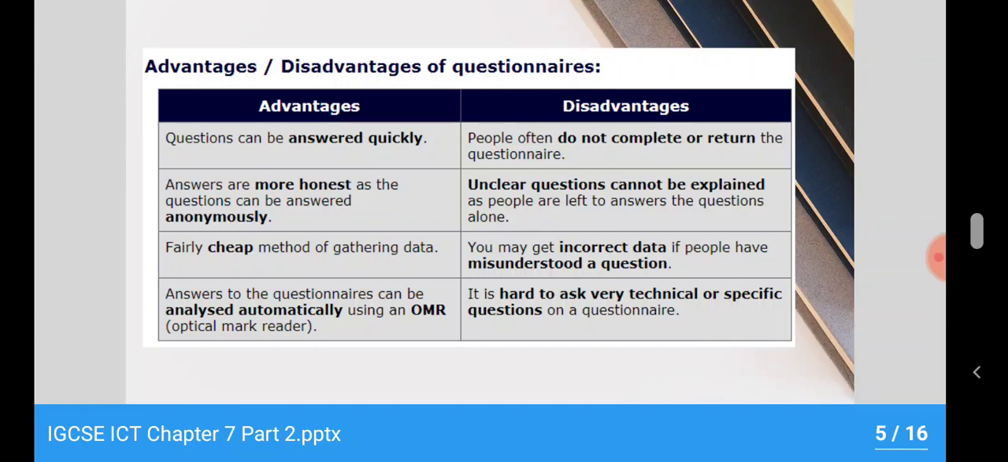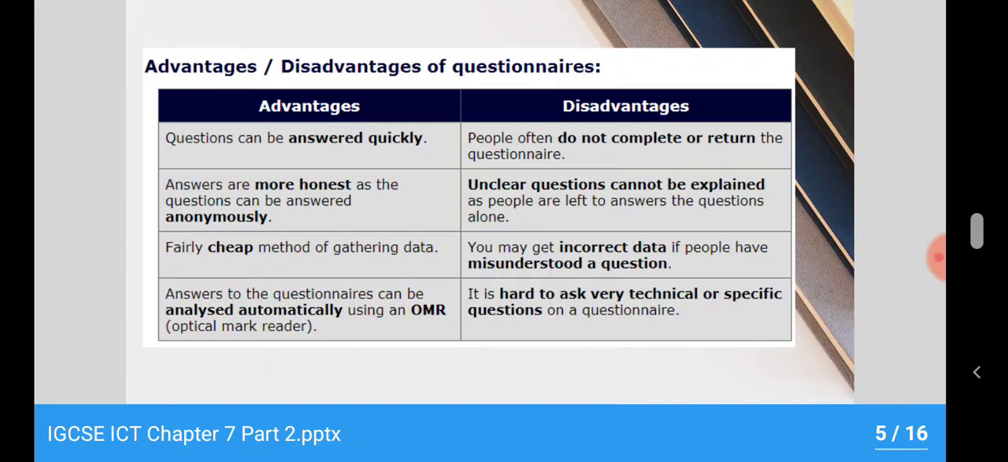But the disadvantages are that people often do not complete or return the questionnaire. That is the main problem. If we have 20 people in a company and I distribute the questionnaire and ask them to fill up the form and return it, 90% will return, but there are some who are lazy to write, so they won't fill it or won't return it.